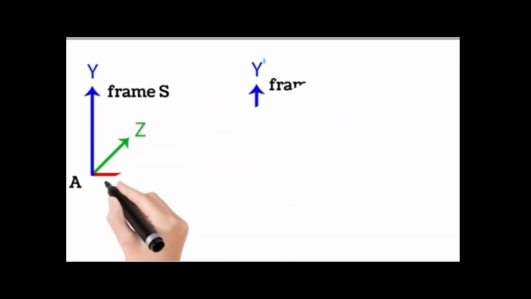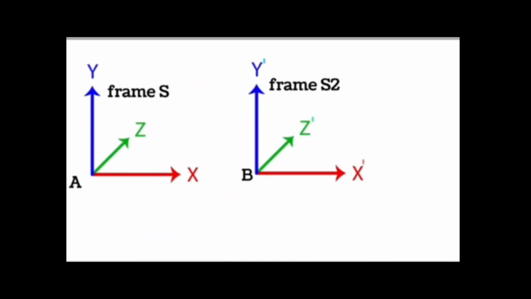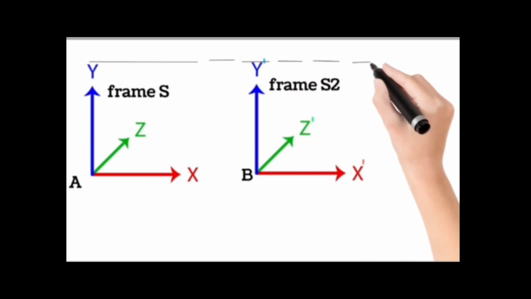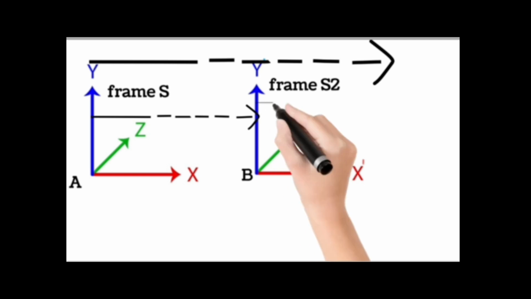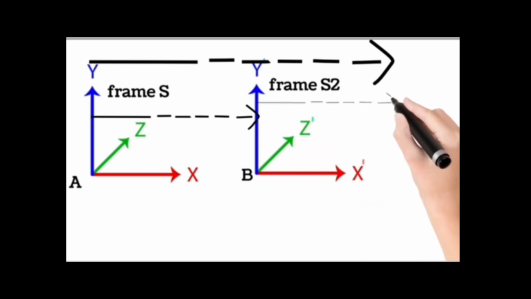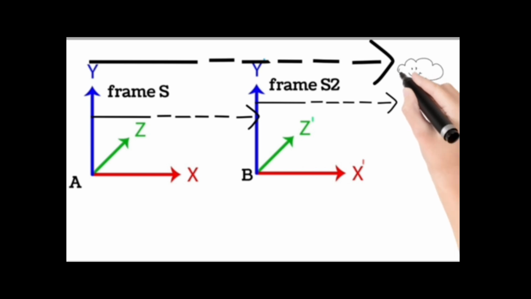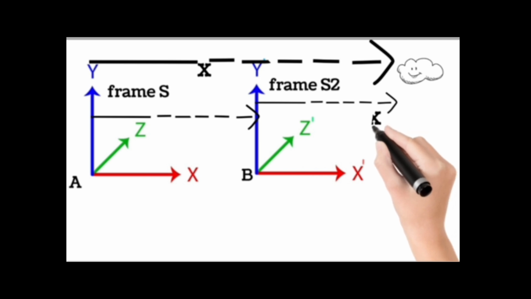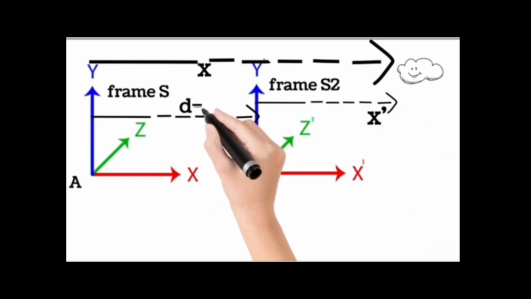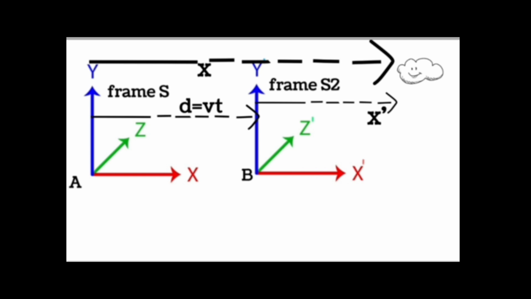Now we are going to draw the diagram again and mark the distance between A and the cloud, B and the cloud, and the distance between A and B. The distance between A and the cloud is marked as x, and the distance between B and the cloud is marked as x dash, and the distance between A and B is d, equal to vt. So we are moving on to our final step. We are going to find the relation between the coordinates of frame S1 and frame S2.